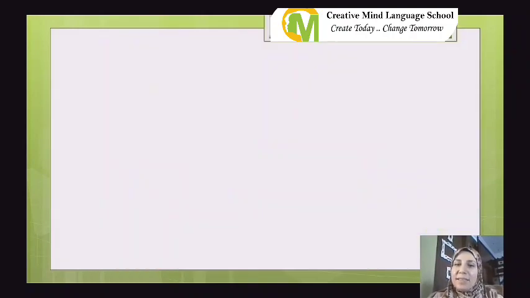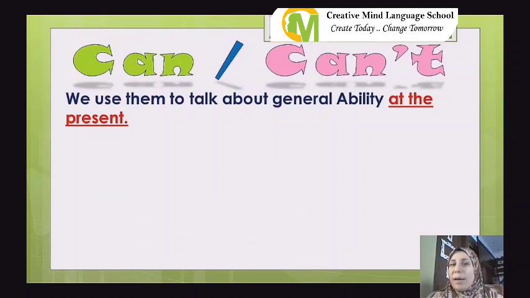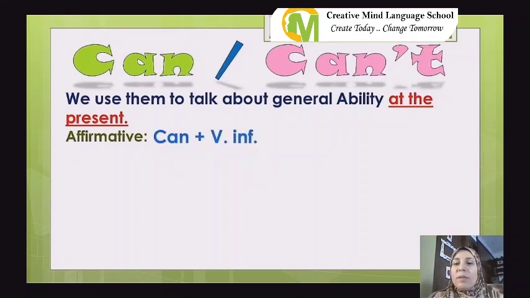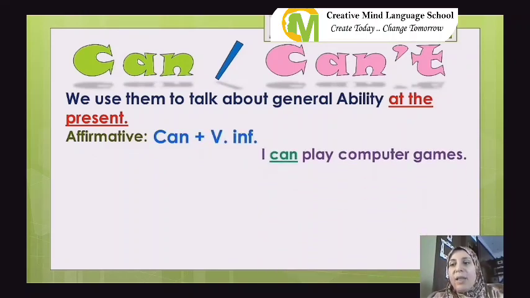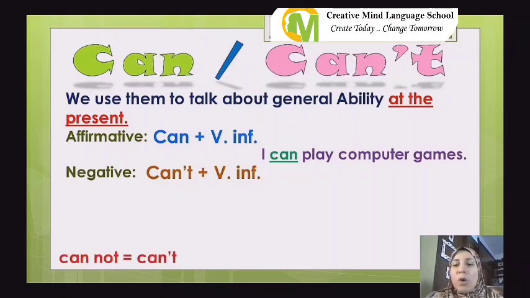Modals of ability: can and can't. We use them to talk about general ability in the present. In the affirmative, we use can plus the verb infinitive. Example: I can play computer games. In the negative form, we say can't plus the verb infinitive. I'd like you to notice that can't is a contraction. The strong form is cannot. Example: I can't go fishing.